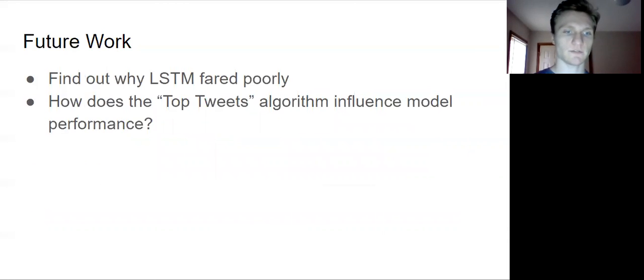In the future, I would like to find out why the LSTM didn't work well and how the top tweets algorithm Twitter uses to recommend tweets, which coincidentally uses keywords and phrases, impacts model performance.